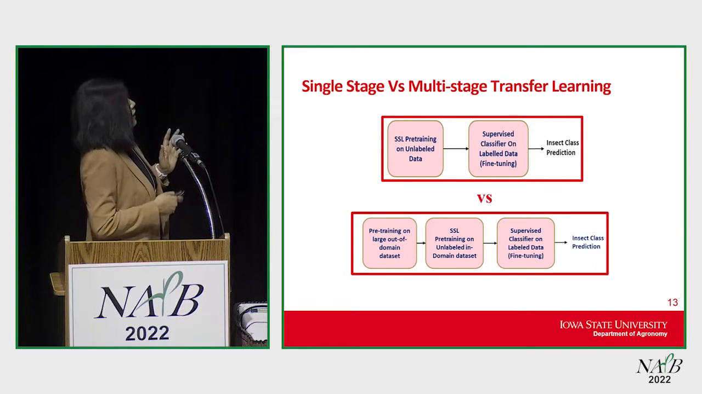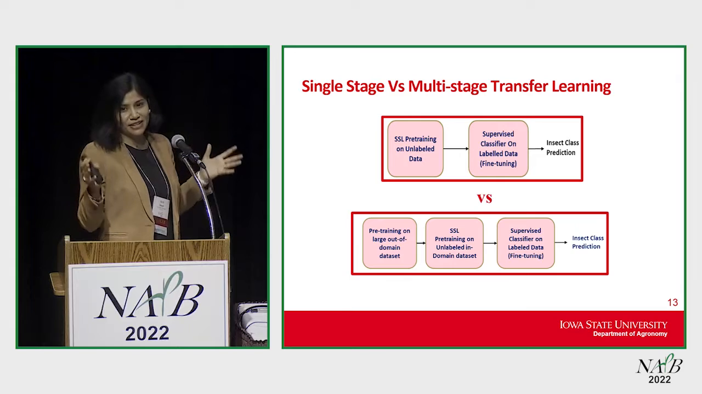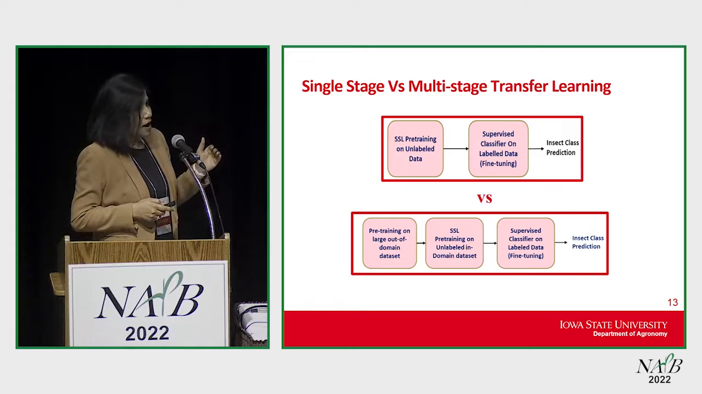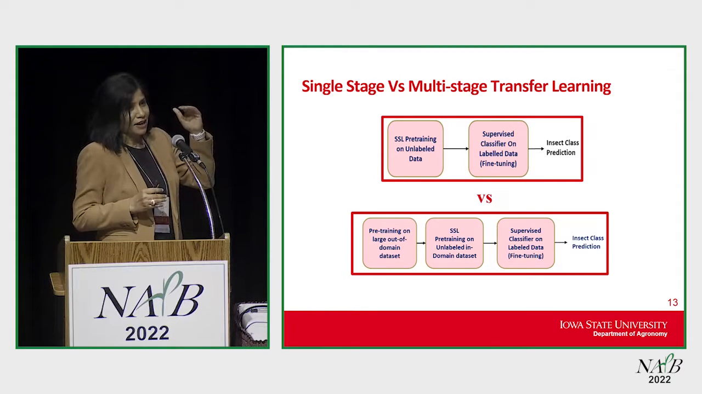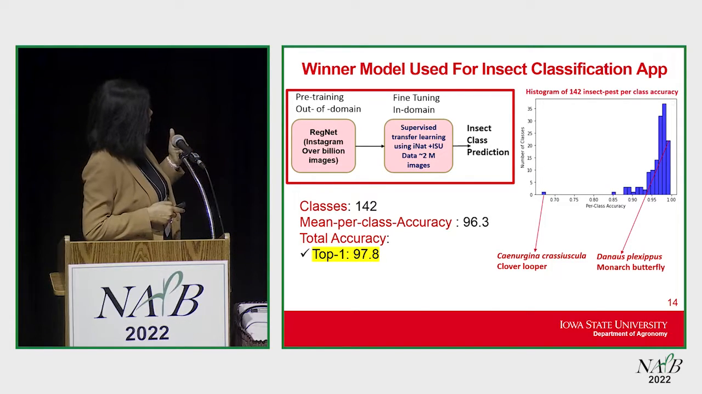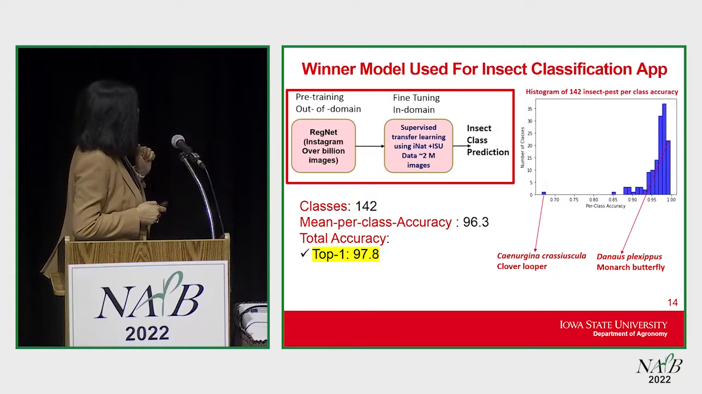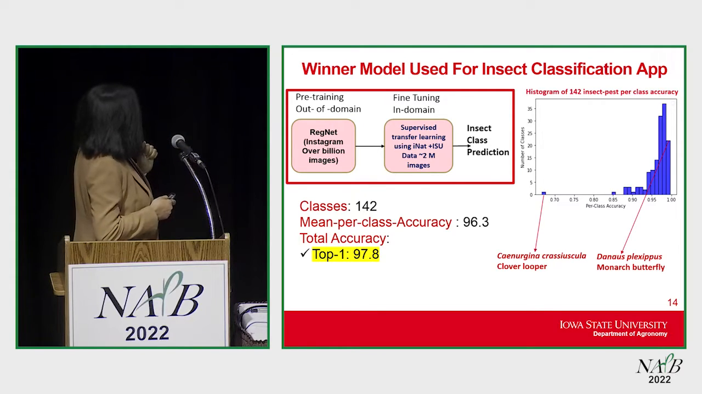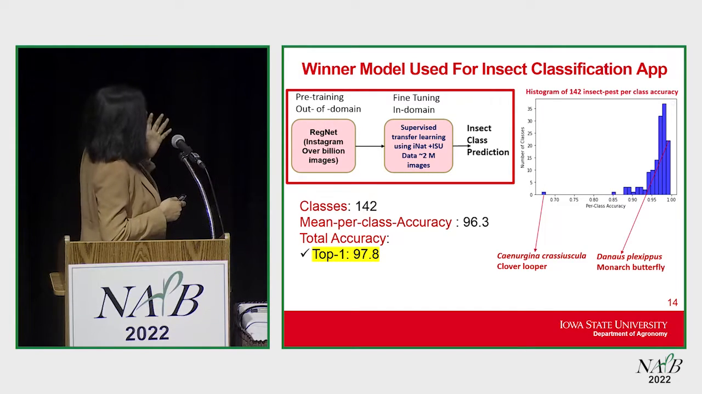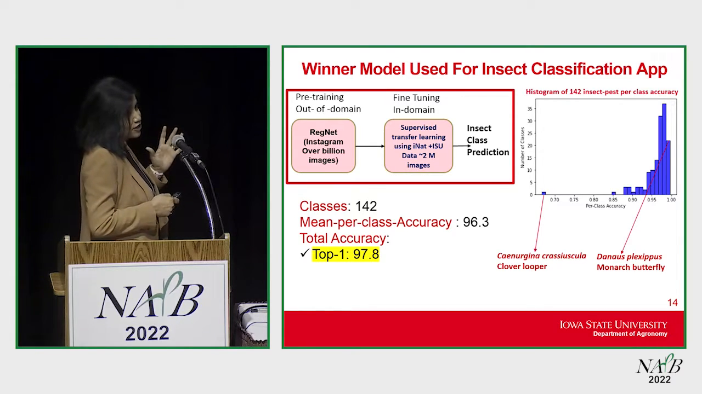So basically, we tested around 15 different settings of one stage versus multiple stages. And after testing around 15 different levels of transfer learning, we came to a conclusion: a winner model that gives us the highest insect pest classification accuracy. The winner model uses pre-training data from out of domain. In this case, we used a RegNet model, which is a backbone architecture, and we used Instagram weights, which were trained on a billion images. Can you imagine? A billion images is huge.